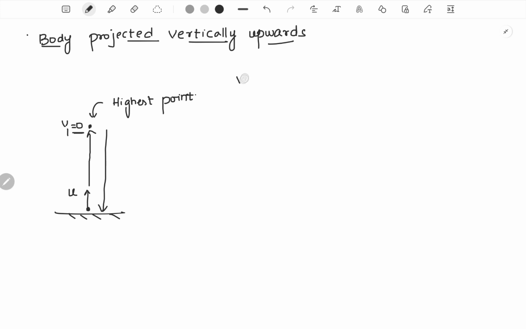So we will make use of this relation, v square minus u square is equal to 2as. As the body goes from the point of projection, let's say point A, to the highest point, point B, the final position is B, where velocity is 0. At the initial position, the velocity is plus u. 2 into acceleration, which is nothing but minus g.